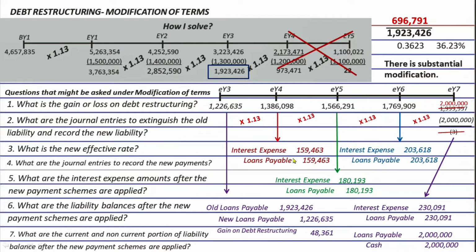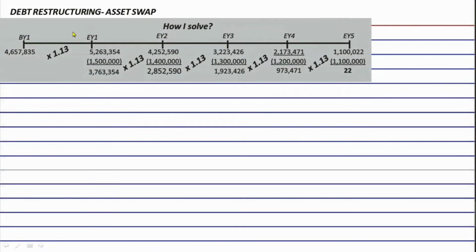So let's have the debt restructuring asset swap. Okay? So the concept is simple. The debtor can pay his debt with cash, so the debtor offered a non-cash asset or assets instead. So that's the only concept of this asset swap. Like in our illustrative problem that I will be presenting to you now. Okay? So let's start with the illustrative problem.